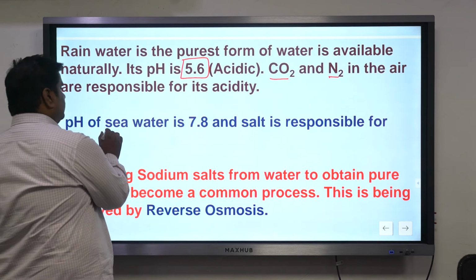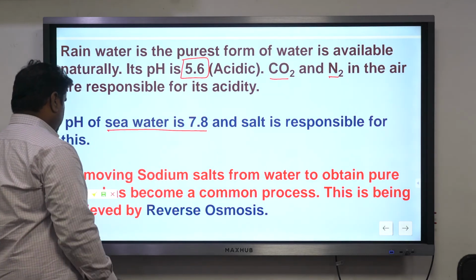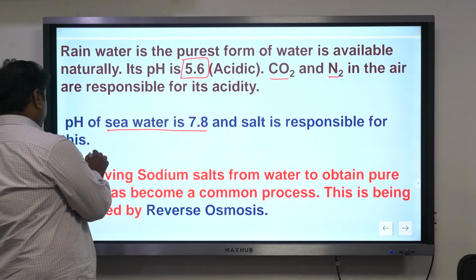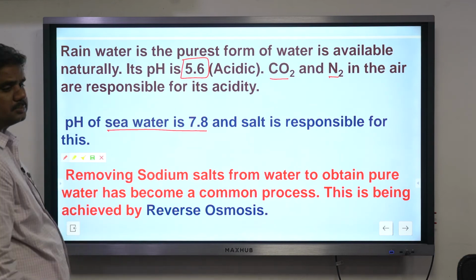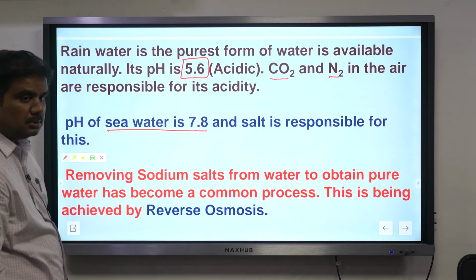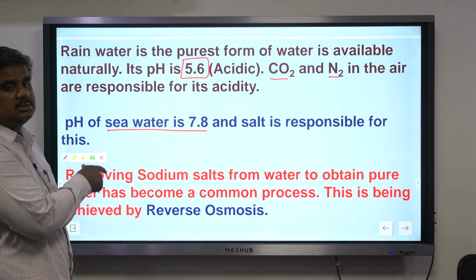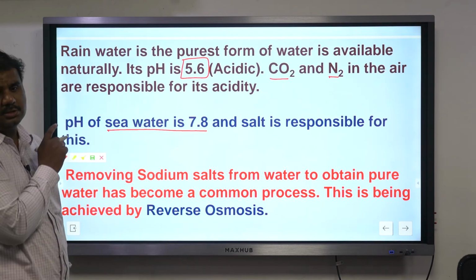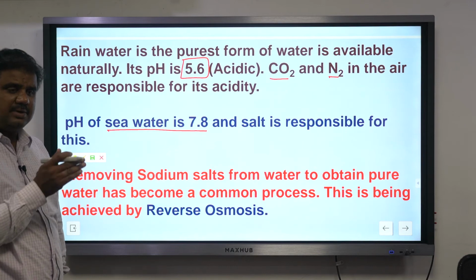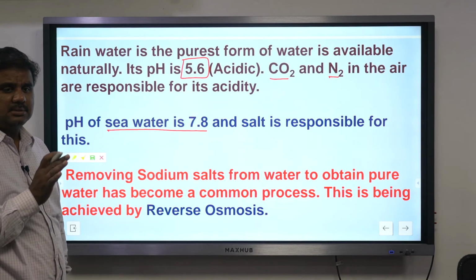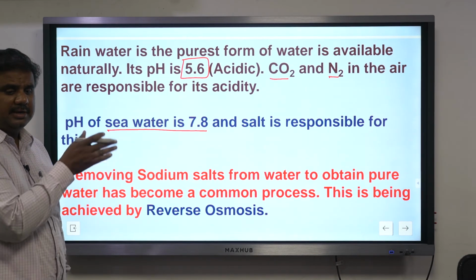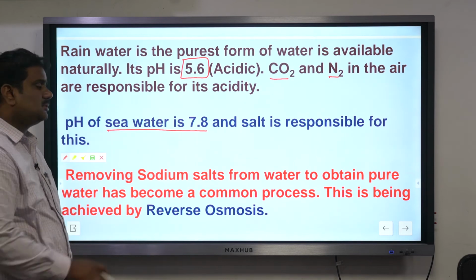And the pH of seawater is 7.8. Why? Because of the presence of salts and minerals. It is always basic in nature. If it is more than 7, it indicates a basic substance. If it is less than 7, it indicates an acidic substance.